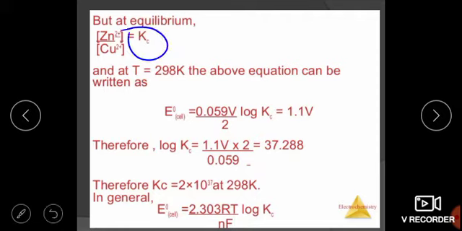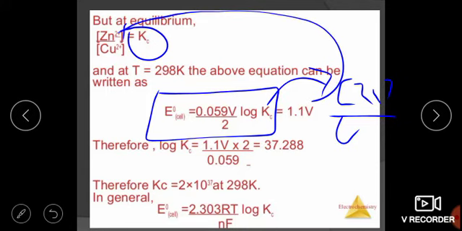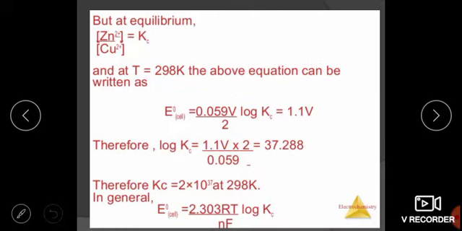The formula is now becoming this equation, and in place of Kc, we are writing zinc upon copper. So it is becoming 1.1 volt. This value is 1.1 volt, as we have already studied. 1.1 volt is the cell potential of the Daniell cell.